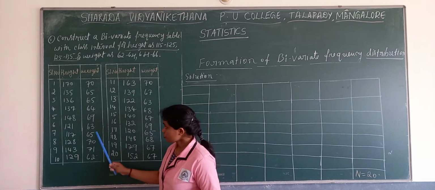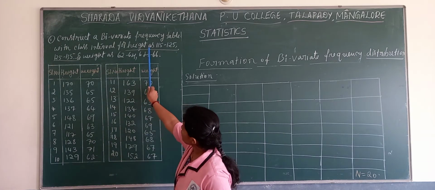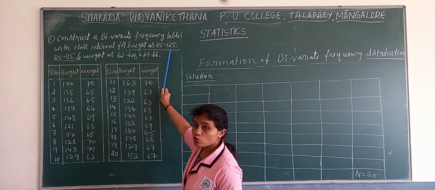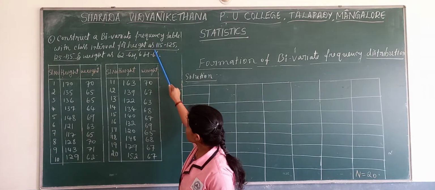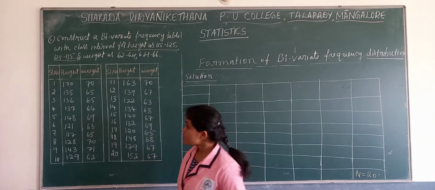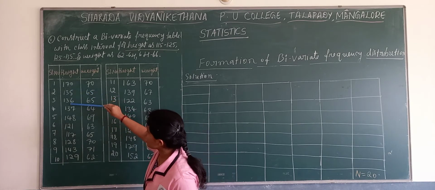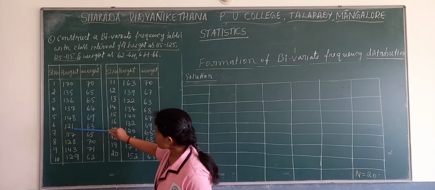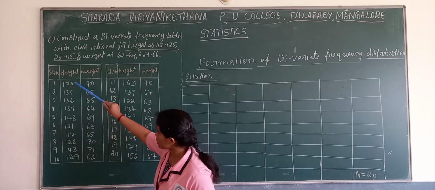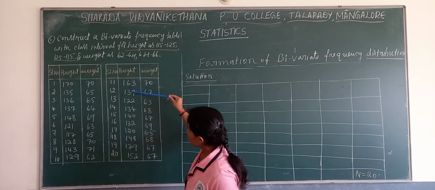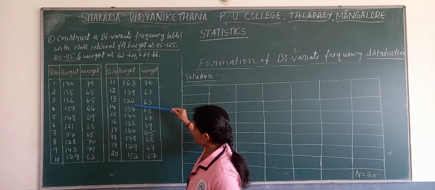Now, for height they have started from 115. Why have they taken 115? Which is the smallest value in the height series? Here we have the smallest value as 117 in this row. Is there any other value below 117?